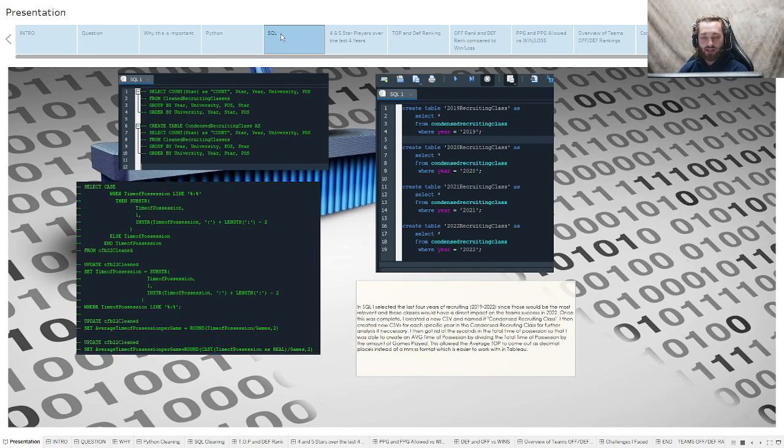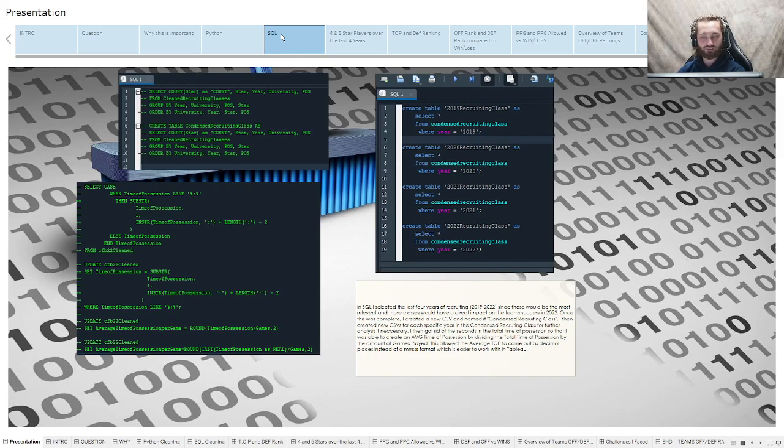In SQL, I selected the last 4 years of recruiting, since those would be the most relevant and those classes would have the most direct impact on the team's success in 2022. Once this was complete, I created a new CSV and named it Condensed Recruiting Class. I then created new CSVs for each specific year in the Condensed Recruiting Class for further analysis if necessary.